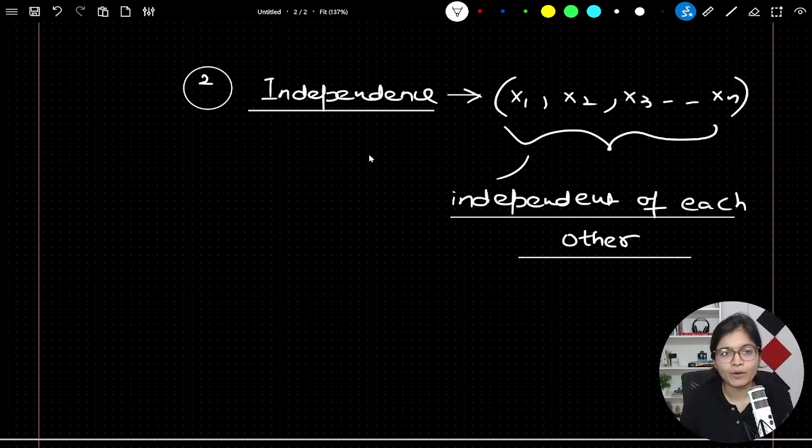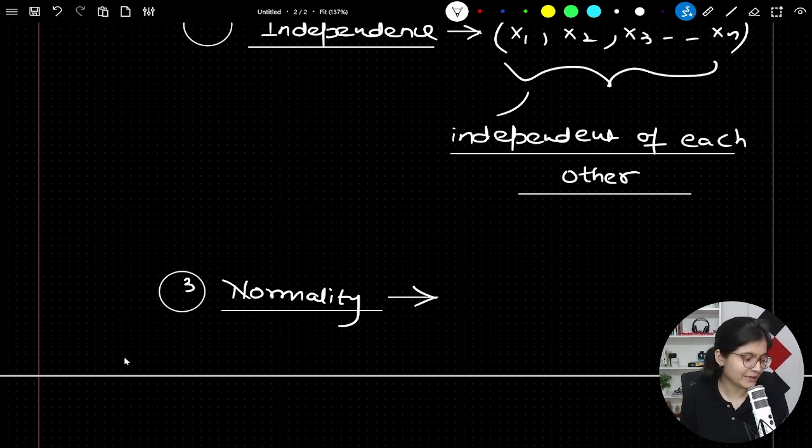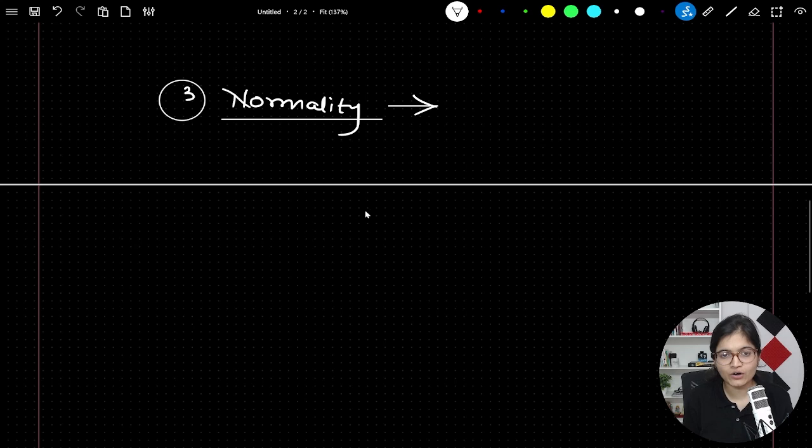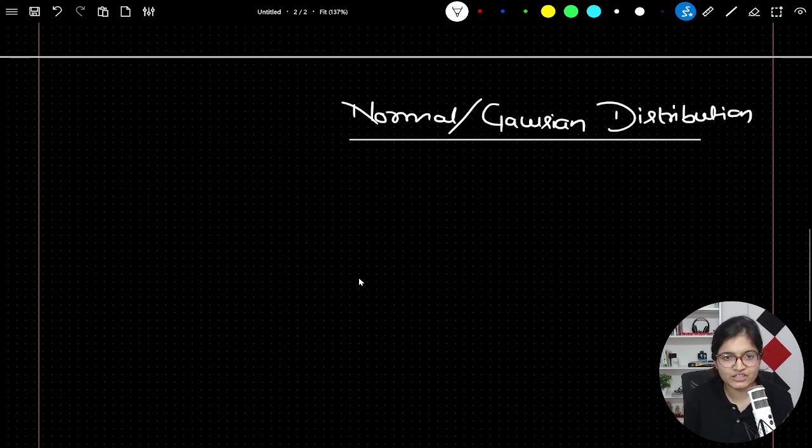Okay? The third important property is normality, which the linear regression algorithm assumes. What is the meaning of normality? I hope that in statistics you are already aware of something called a normal distribution, which we call a Gaussian distribution as well. This is one and the same thing. Many people are confused on this point also. A normal or Gaussian distribution is nothing but a bell-shaped curve.